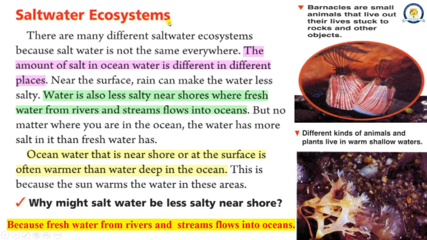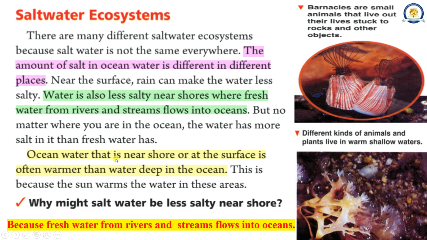Saltwater ecosystems. There are many different saltwater ecosystems because salt water is not the same everywhere. The amount of salt in ocean water is different in different places. Near the surface, rain can make the water less salty. Water is also less salty near shores where fresh water from rivers and streams flows into oceans. But no matter where you are in the ocean, the water has more salt in it than fresh water has.